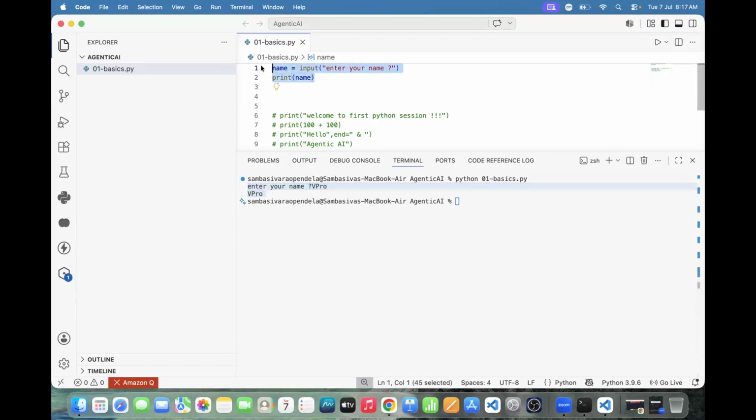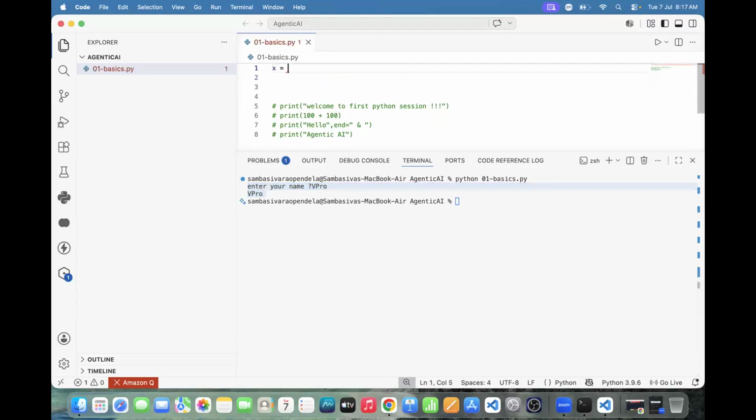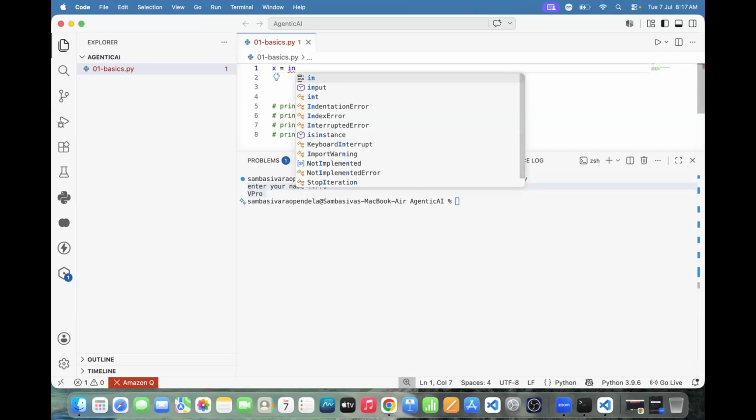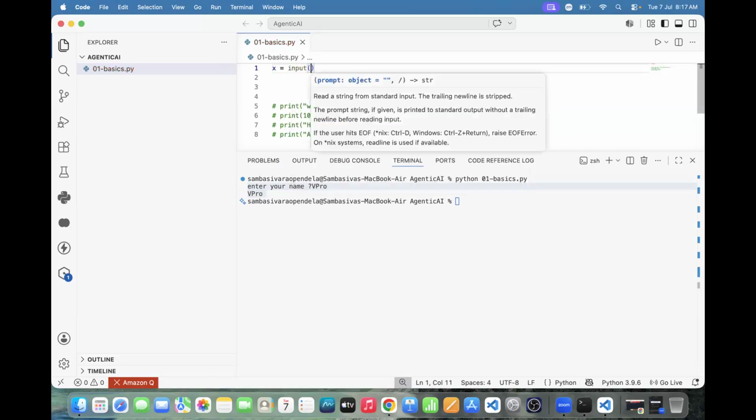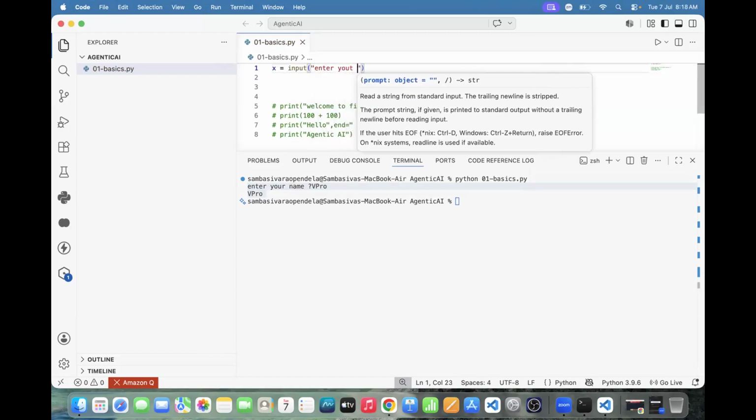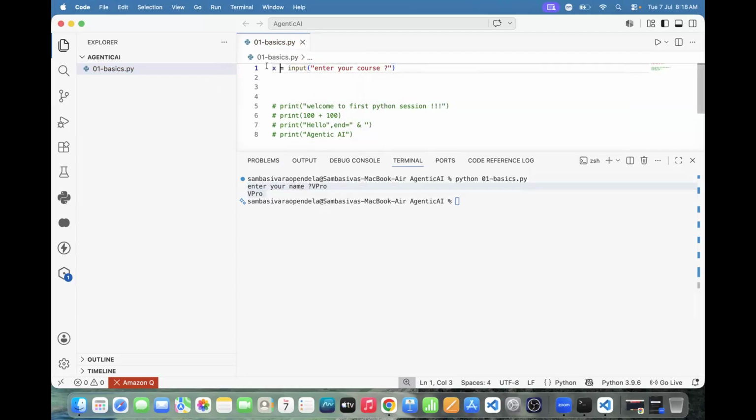Team, I'm repeating again here. x equal to, what is the predefined function? Input. Enter your course. So this is the question. Am I right or not? And what do we need to print? We need to print the x. Simply print the x.